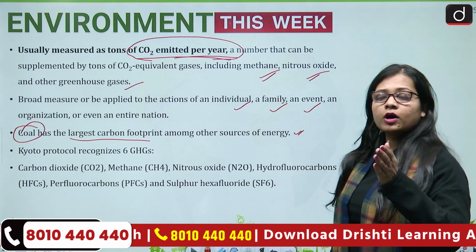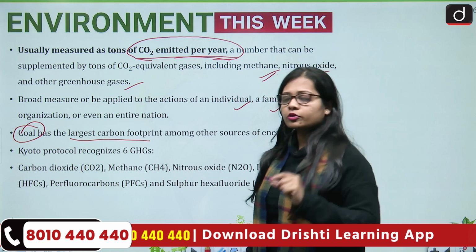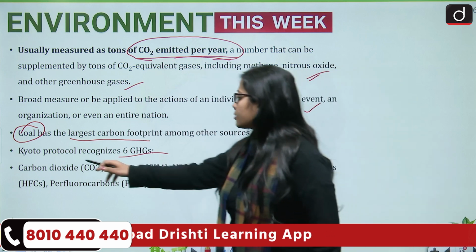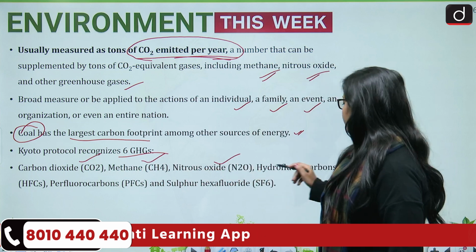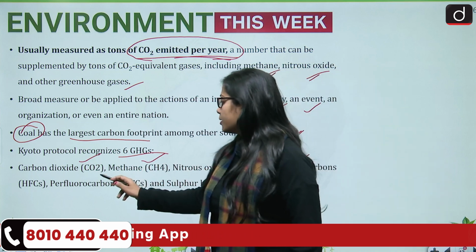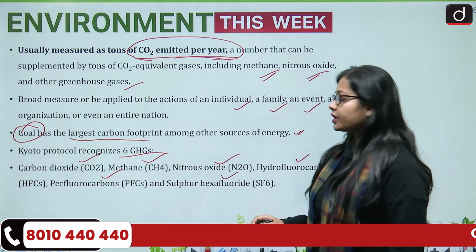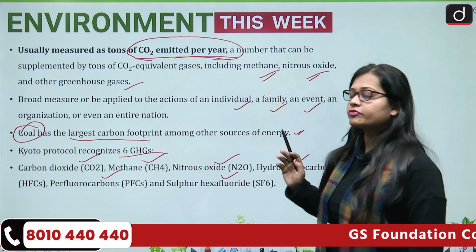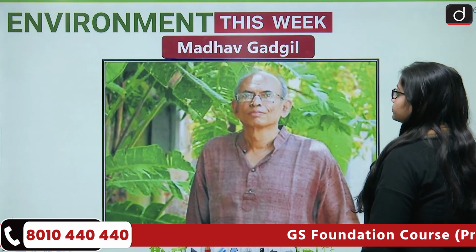And if we talk about the Kyoto Protocol, according to the Kyoto Protocol, there are 6 greenhouse gases: carbon dioxide, methane, nitrous oxide, hydrofluorocarbons, perfluorocarbons, and sulfur hexafluoride. So, these are a few of the gases which come under the category of greenhouse gases.